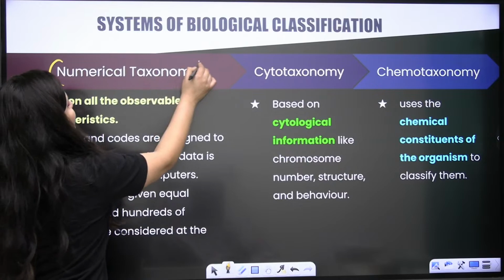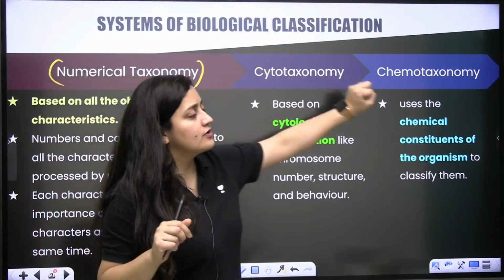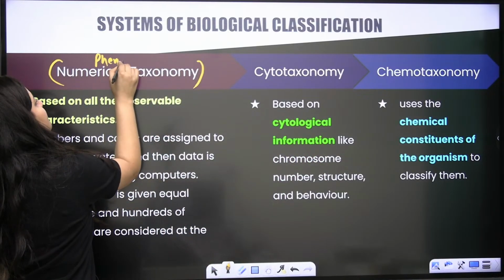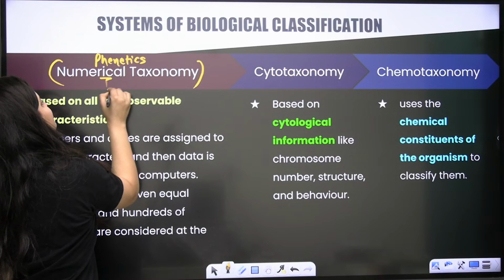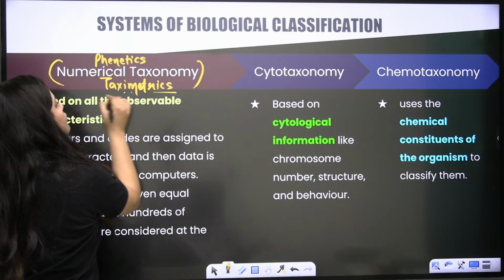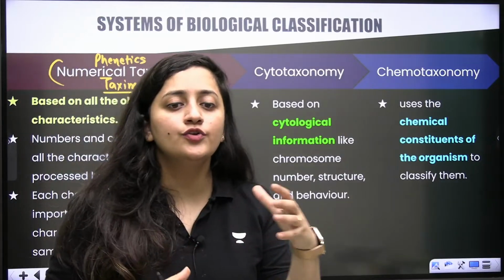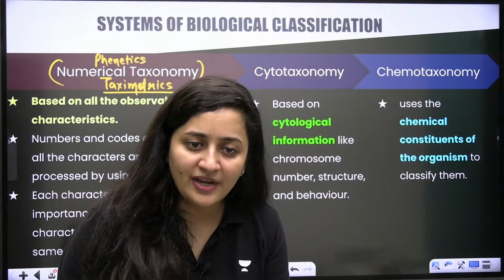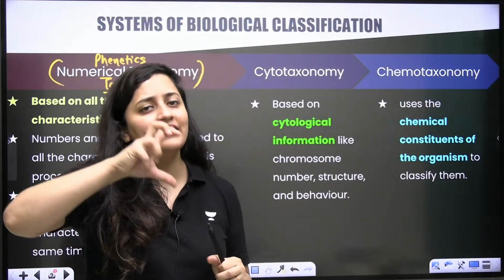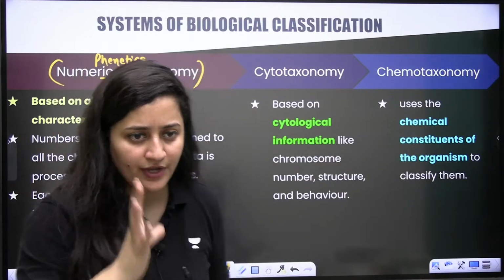I have already covered it in the chapter on biological classification: numerical taxonomy, cytotaxonomy, chemotaxonomy. Numerical taxonomy is also known as phonetics, also known as taximetrics. Here we are going to use computers, and whatever characters are observable, we are going to give numbers to them.